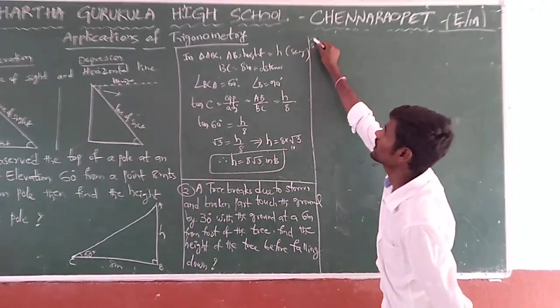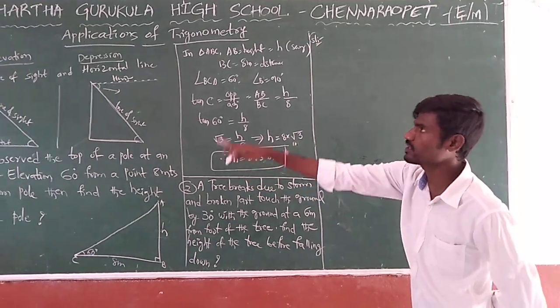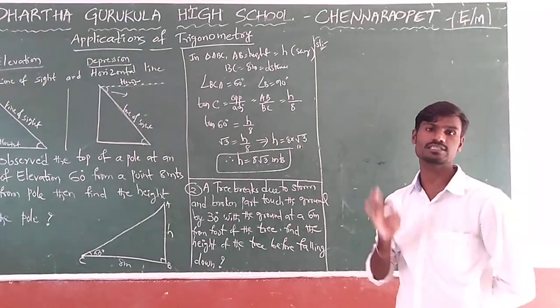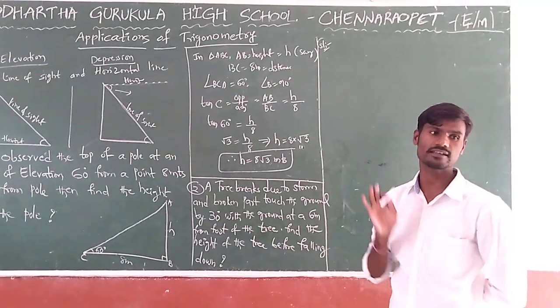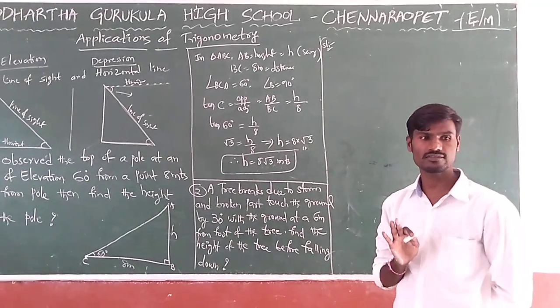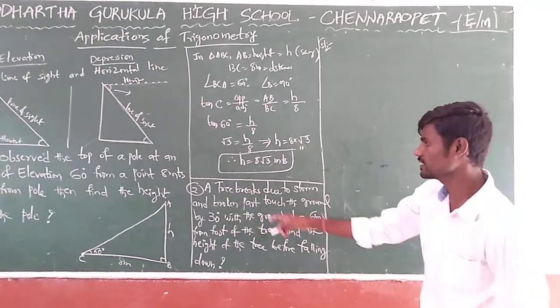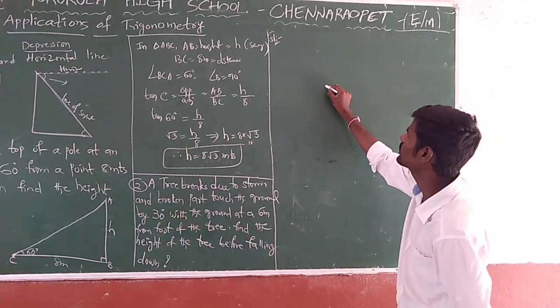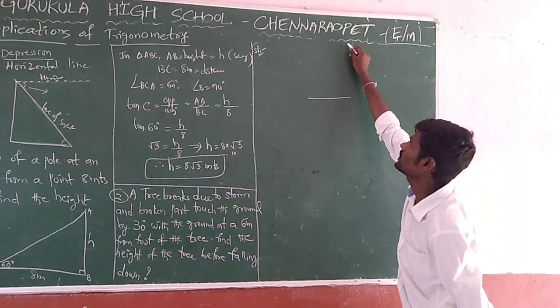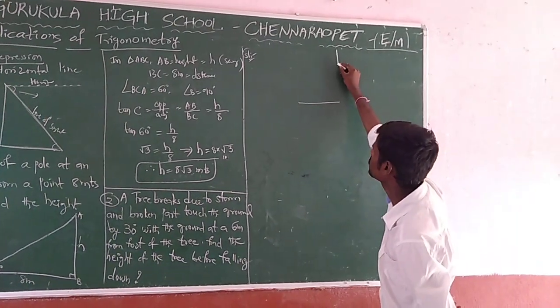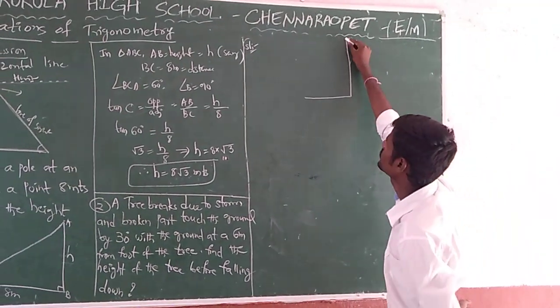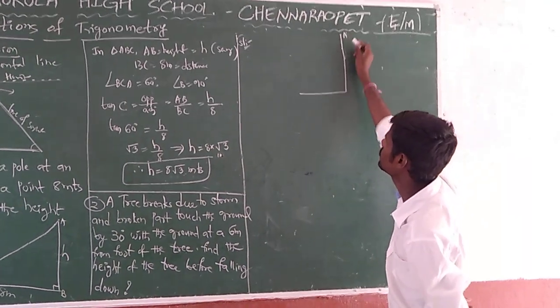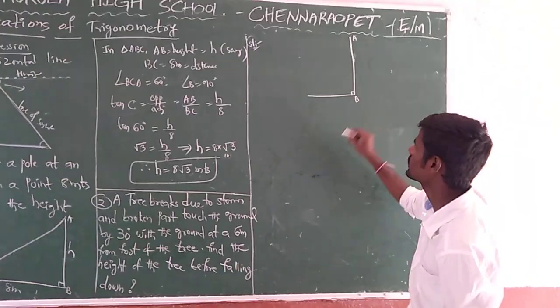Let us draw the diagram. In this type of application of trigonometry, the diagram is important. If you get the correct diagram, you will get the correct solution. Otherwise, you will get a wrong solution. Let us consider the ground level, and it is a tree before falling down. Let us take the height of the tree before falling down as AB, and it is 90 degrees.